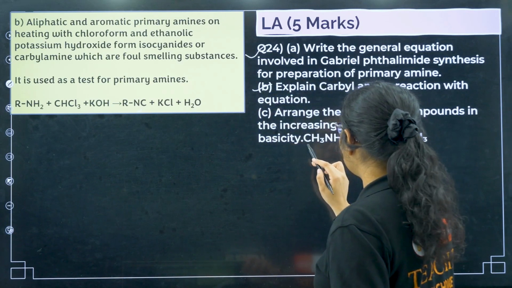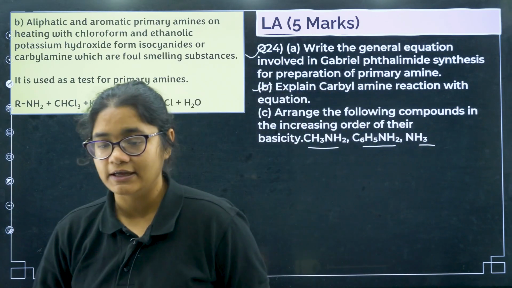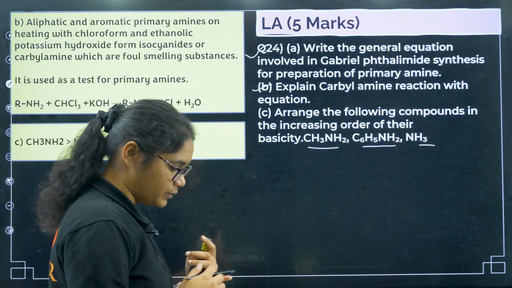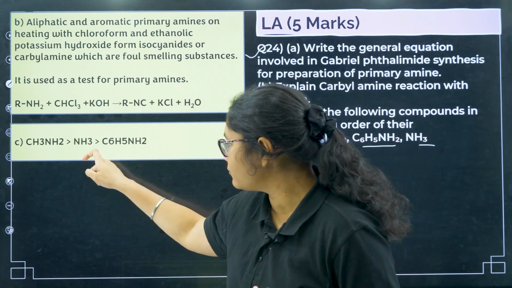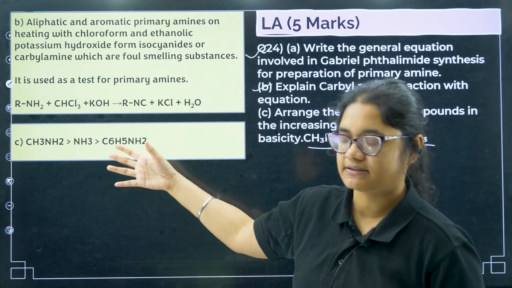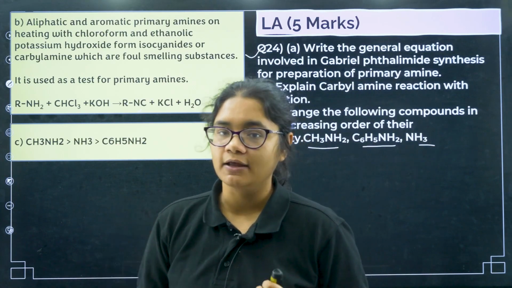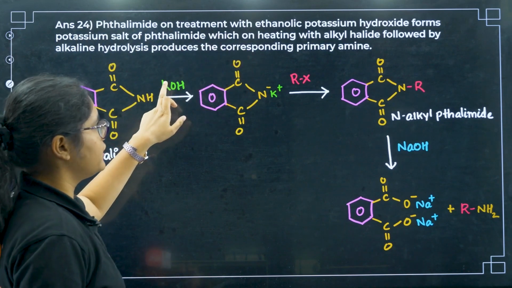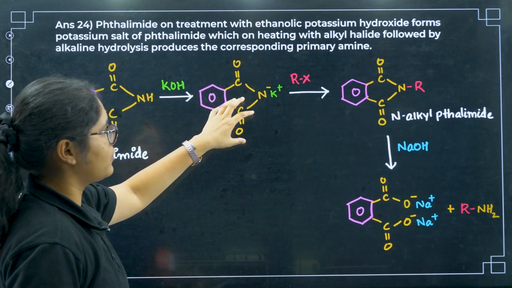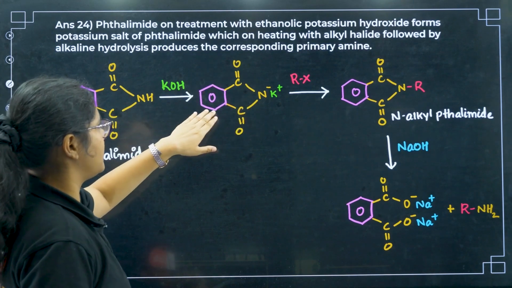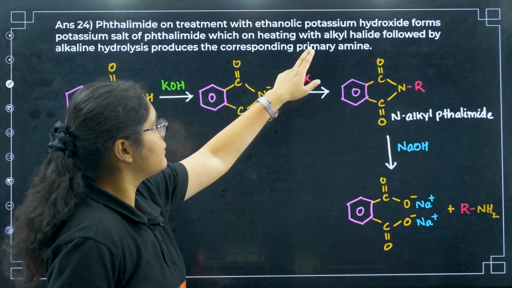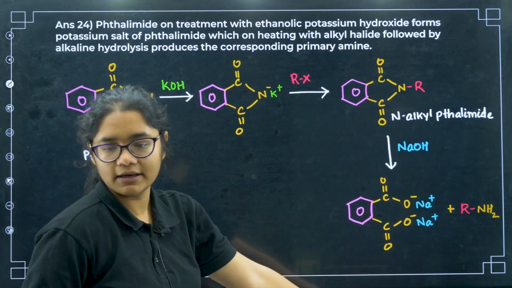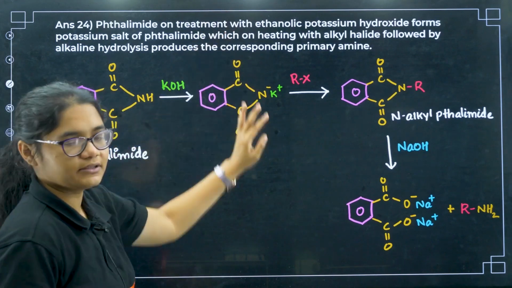Next, arrange the following in the increasing order of their basicity. If you see here, CH3NH2, the primary amine, has a plus I effect, it will donate electrons, so that will be more basic, then ammonia, and lastly it will be aniline. Just now we have seen that anilines have a very high pKb value. Now coming to Gabriel thalamide synthesis. Thalamide on treatment with ethanolic KOH forms the potassium salt of thalamide, which on heating with alkyl halide, Rx, followed by alkaline hydrolysis gives you the corresponding primary amine. So you can see this reaction, this definition that you have to mark.